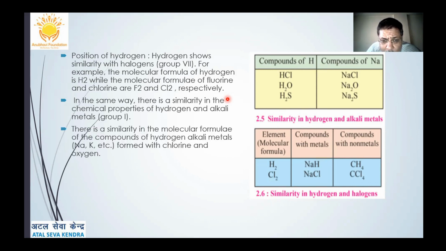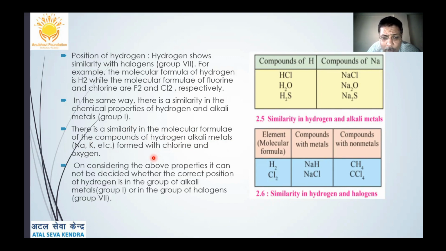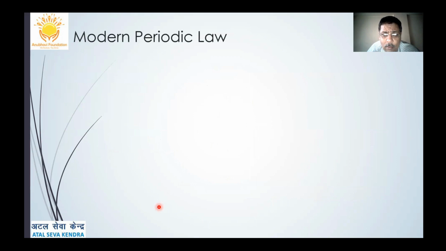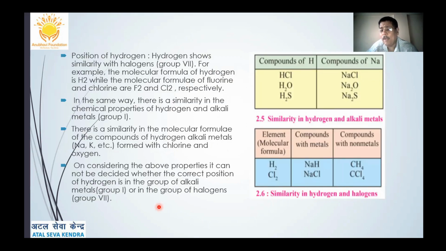There is a similarity in the molecular formula of the compounds of hydrogen and alkali metals, like NaCl, it is forming HCl; like KCl, it is forming HCl, and so on. These properties could not be explained by Mendeleev, and therefore hydrogen was not given a rightful place, whether to be given under group 1 or under the group of halogens. So in this way, Mendeleev had certain drawbacks.